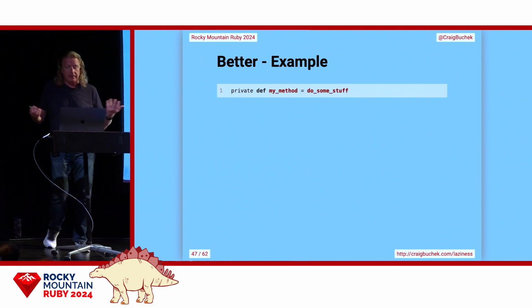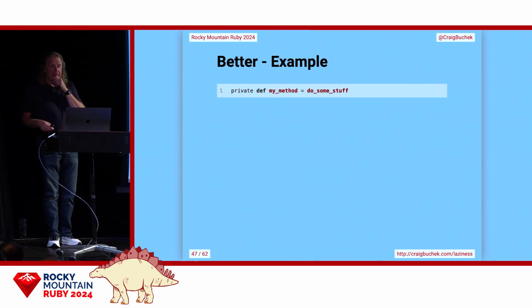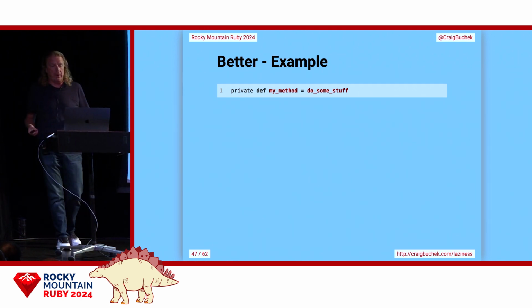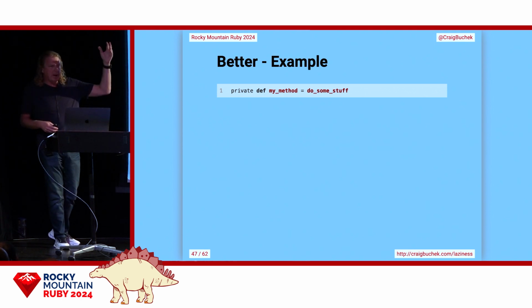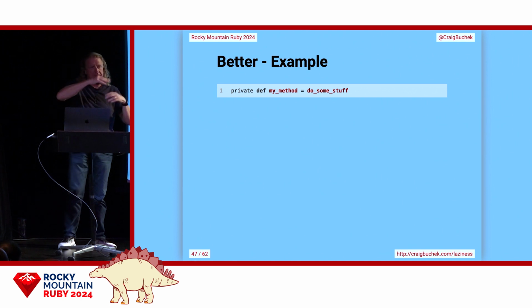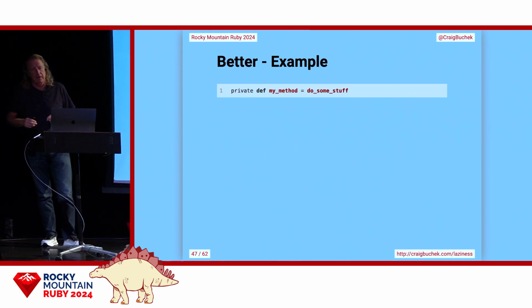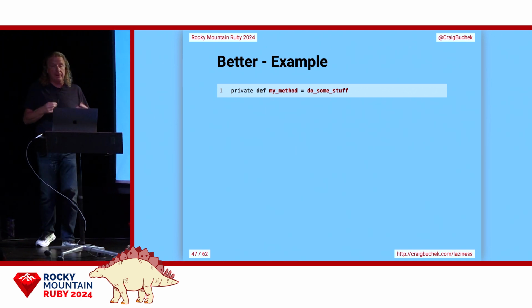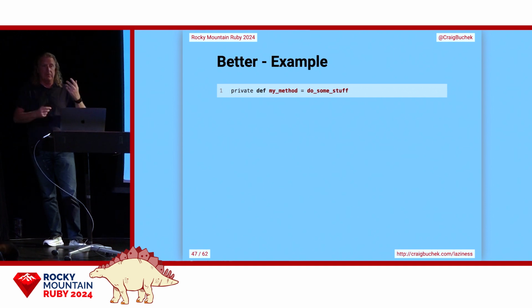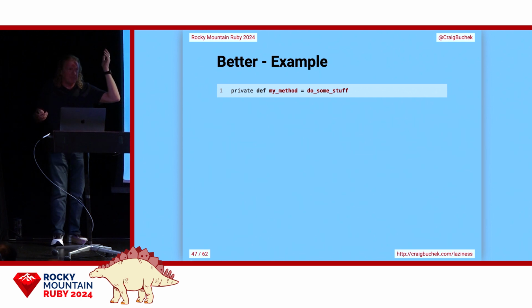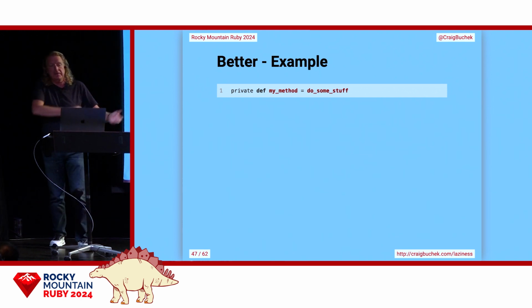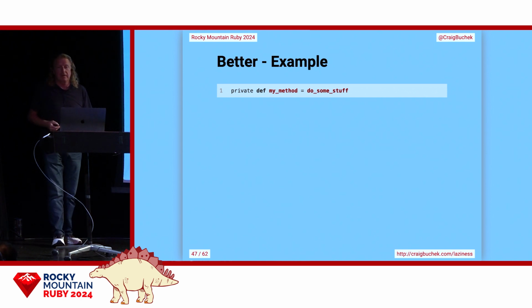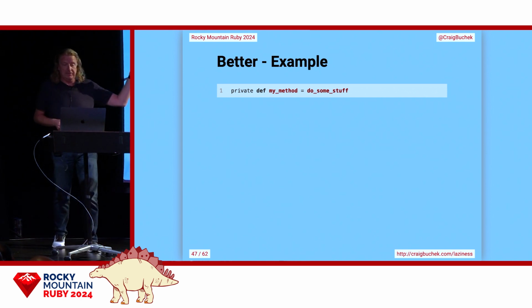So I use this in the code above, and you notice I put the private right next to the definition to make it obvious. Instead of having a block where all the private ones are down here and all the public ones are up there, I can move this code without worrying that I put it in the wrong spot. Who's put it in the wrong spot before? I've put a public thing in private and a private thing in public. Why don't we just put it right there? It makes it easier for us. Warning, Rubocop does not like this though.